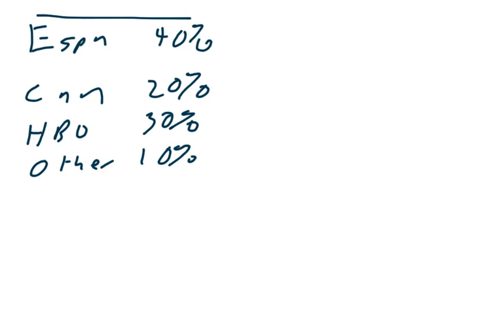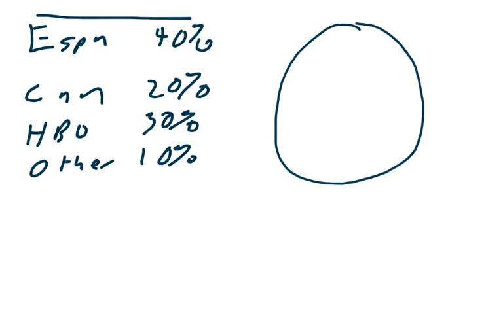So the first thing is, in making the pie graph, we are going to have, obviously, a perfect circle. This probably isn't a perfect circle, but you're never going to be asked by me to draw a perfect circle. So I'm going to divide this. 40% goes to ESPN. We'll put the 10% other down here.